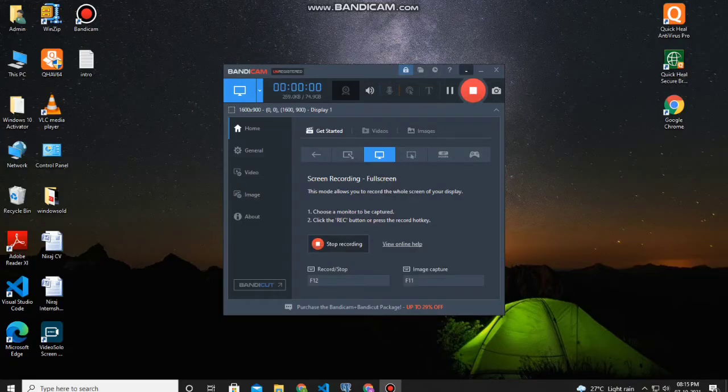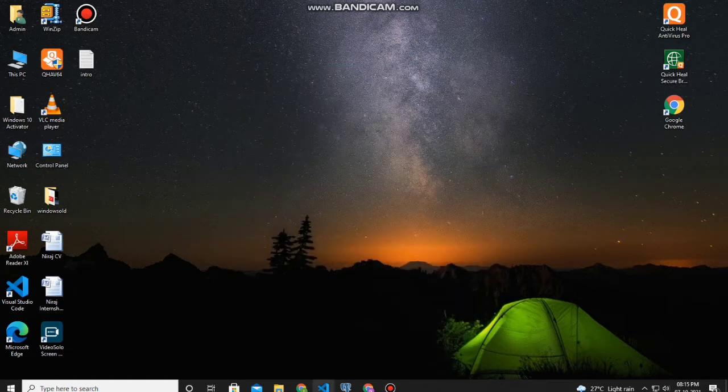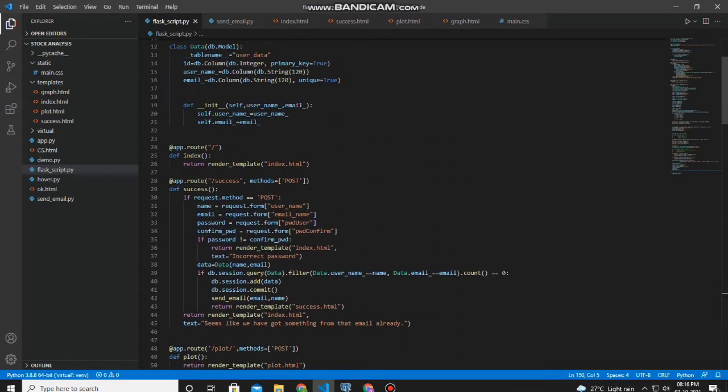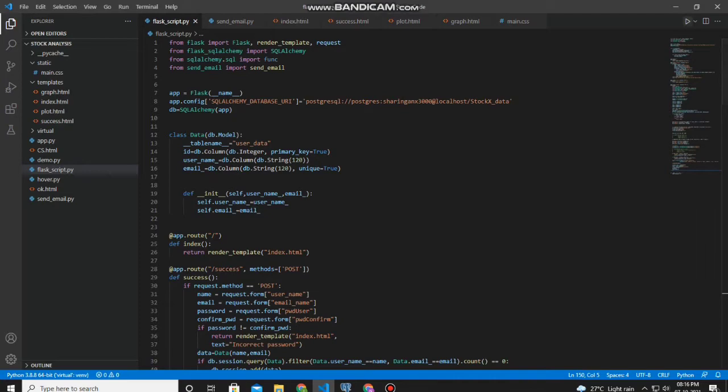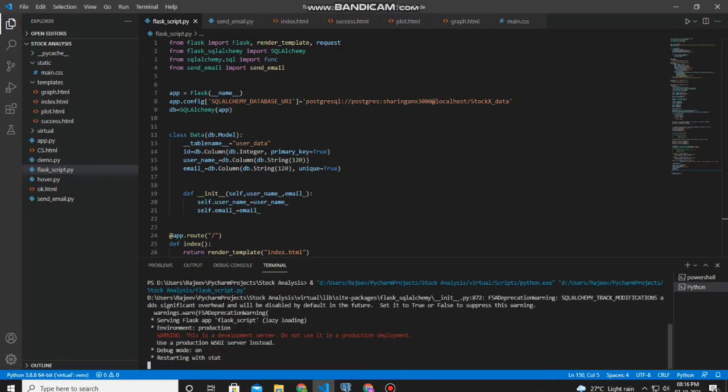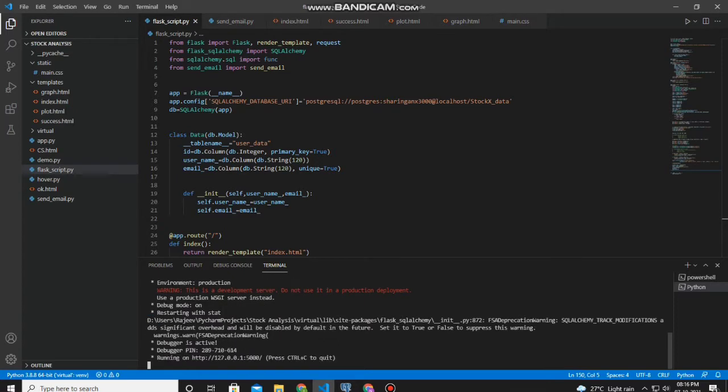I'll explain you the code. So this is the code of our project. Firstly, I think I'll show you guys the output, and then according to the output, I'll explain you the code, because as you can see, this is a fairly large code. So let me run it first. And yes, this is running. This is running on the localhost, so I'll go on this link.